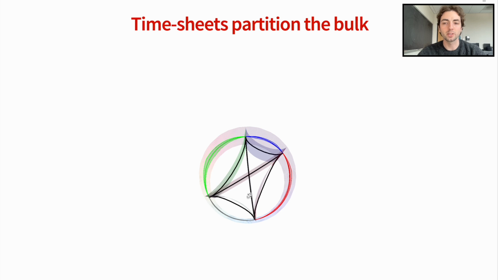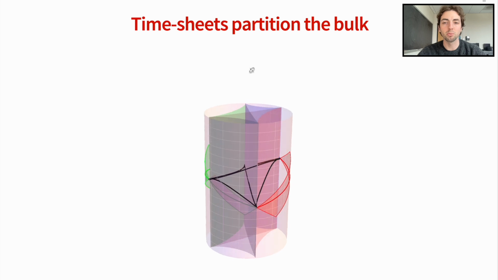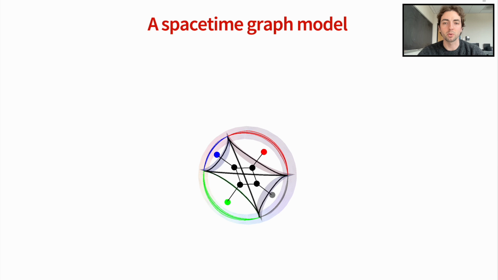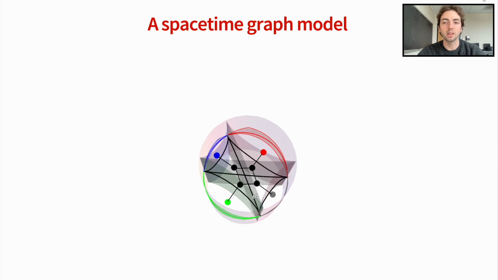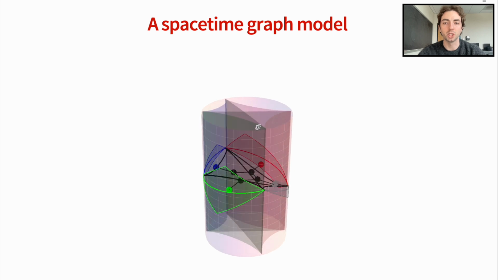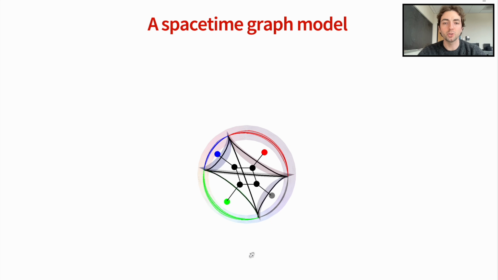Just like RT surfaces partition the bulk slice in the static context, here timesheets partition the bulk into spacetime cells. This allows us to construct a spacetime graph model covariantly by assigning vertices to spacetime cells and connecting vertices that share part of a timesheet. This graph model will be equivalent to the RT graph, subject to a crucial property: that the partial HRT surfaces that are contained on the partial timesheets are maximal on the respective partial timesheets.